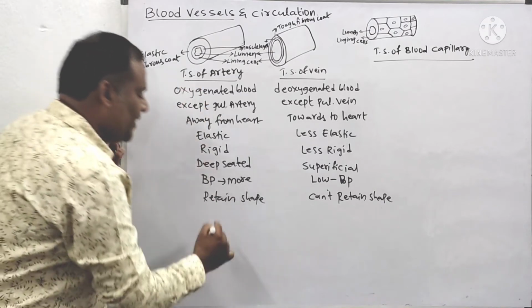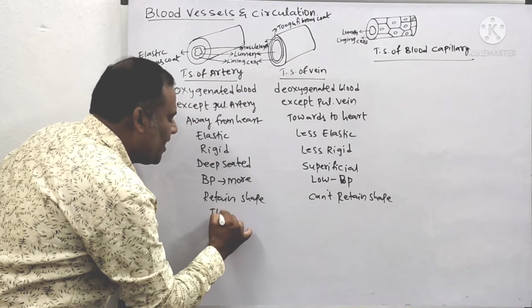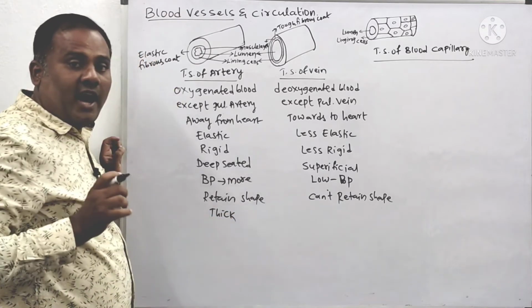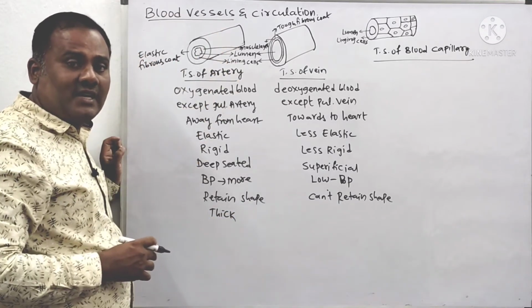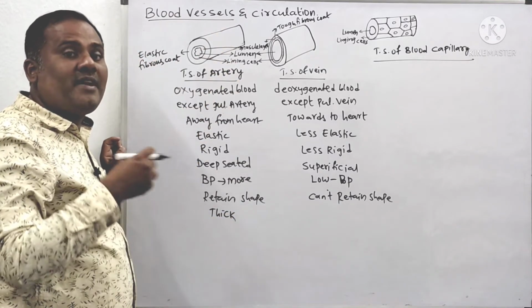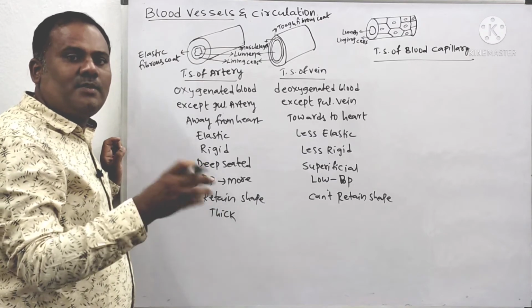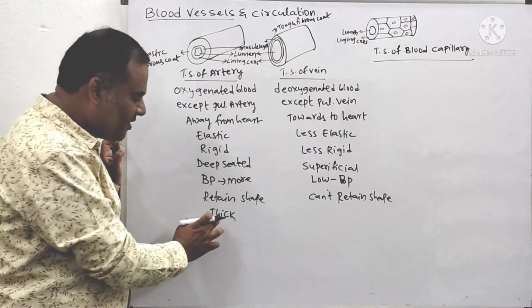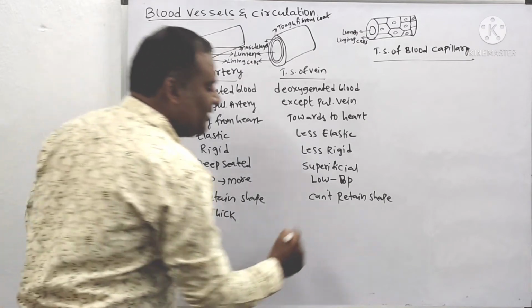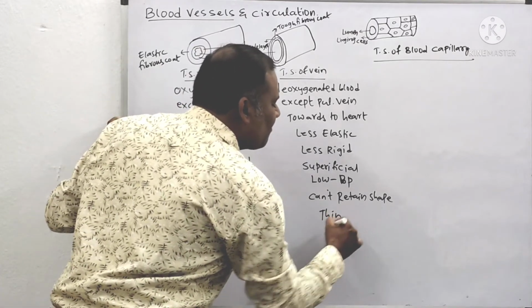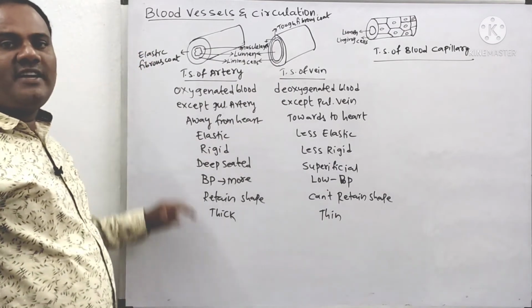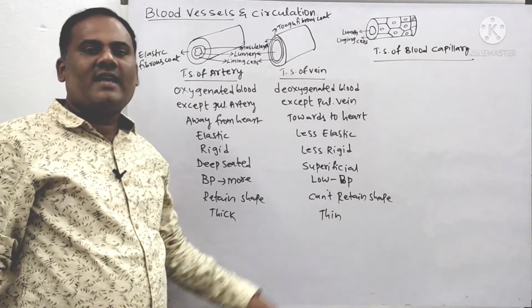And take thickness. Arteries are very thick. Why? Because they have to pump blood to the very distant parts at the same time with more pressure. As the heart pumps first into the arteries, more pressure will be there. To withstand that pressure, the walls of the arteries are very thick, whereas the walls of the veins are thin.